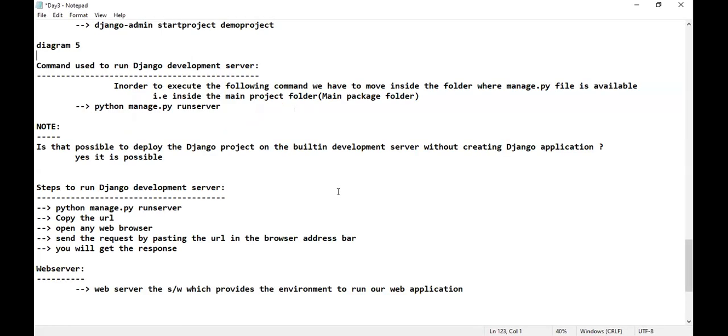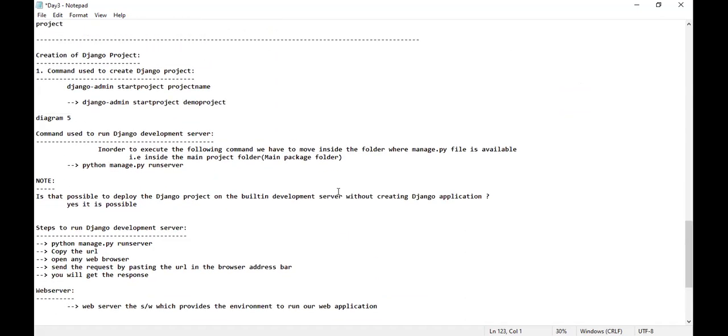Please make sure that you'll be updating your notes and you'll be typing the programs whatever I have taught in today's class. Guys, don't you think some technical things you have learned in today's session and some new commands you have learned? Now you tell me, without proper practice, without writing proper notes, do you think it is possible to learn Django in the initial days? Guys, once you get the hands-on experience, you can directly type, no need to write the notes. But for the initial couple of days, please make sure that you maintain proper notes. Okay, if it is completely clear, we will halt the technical discussion here and we will see in the next session.